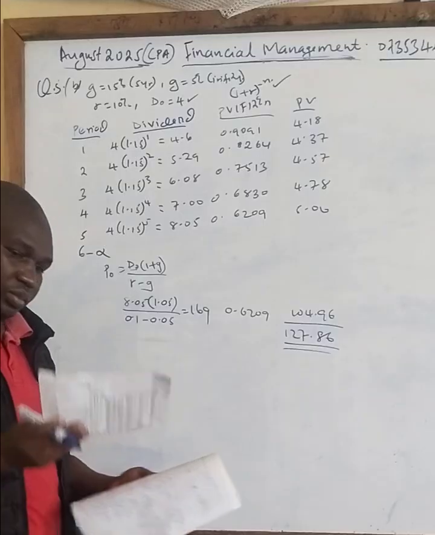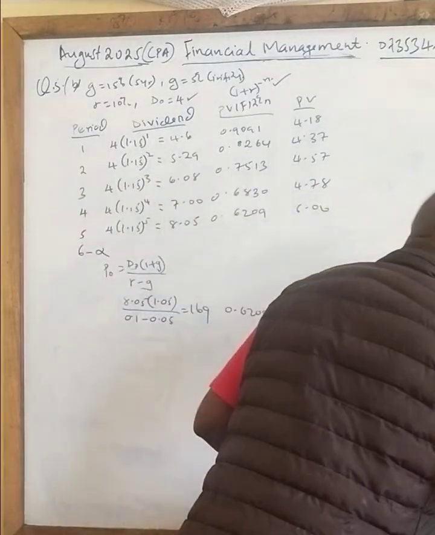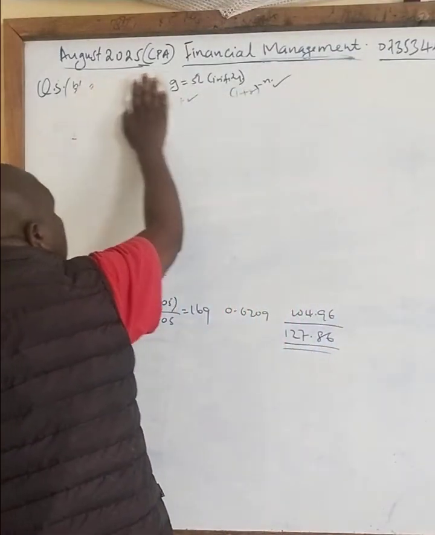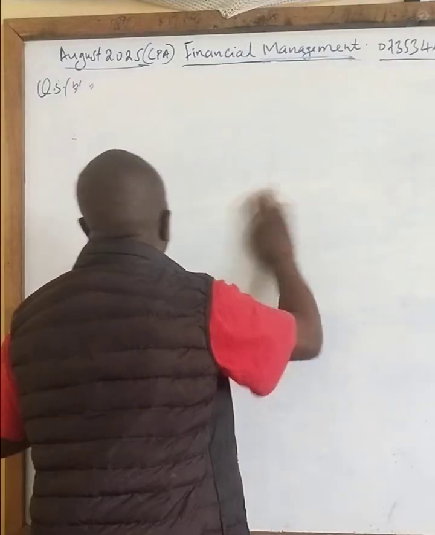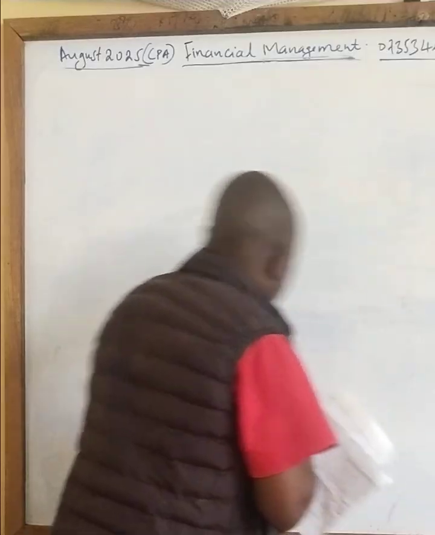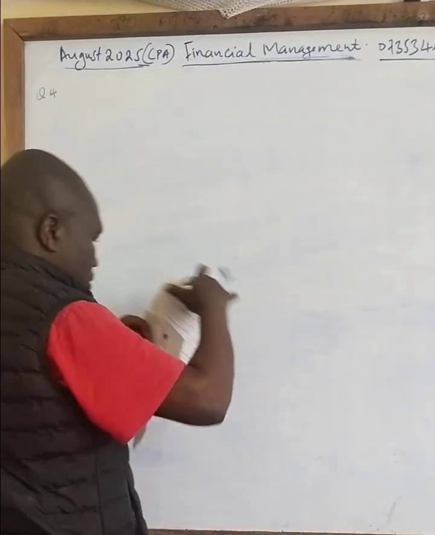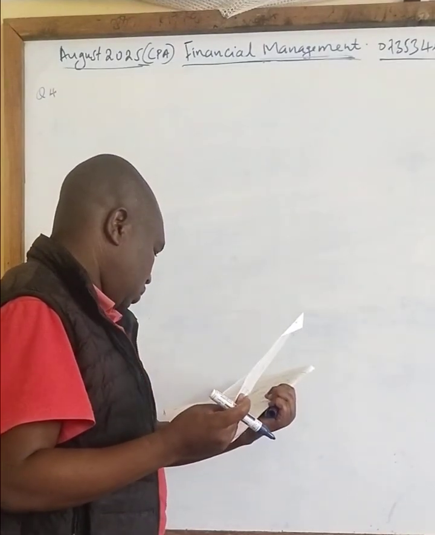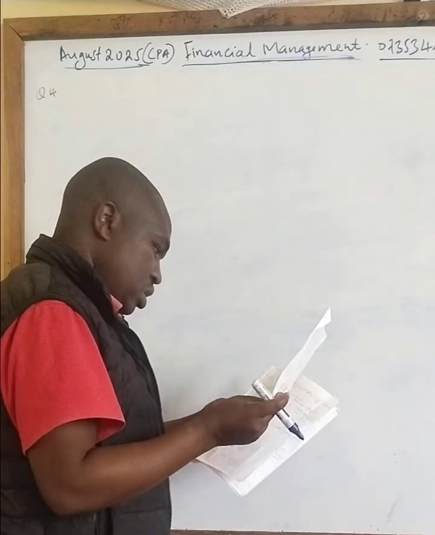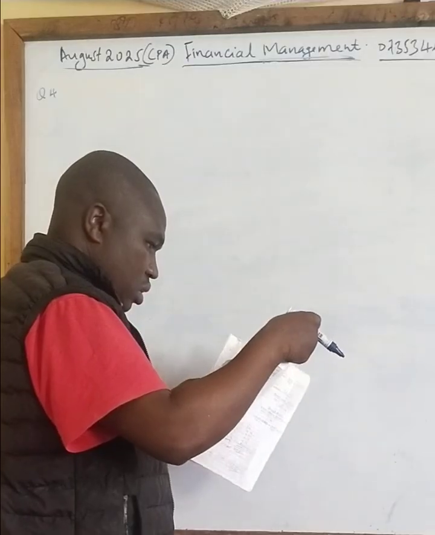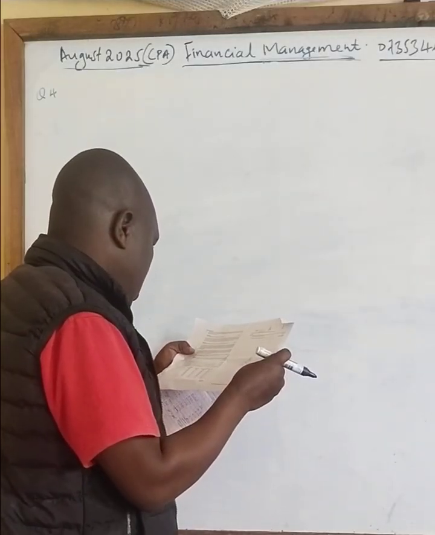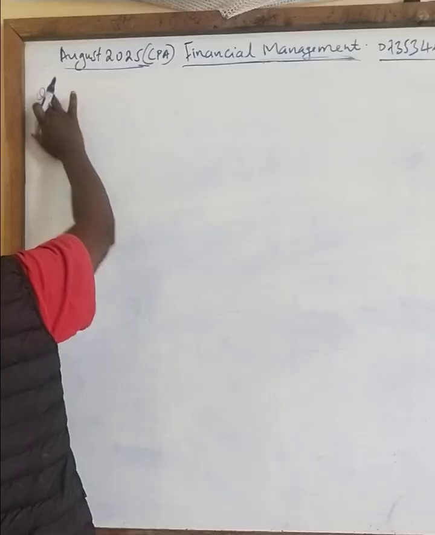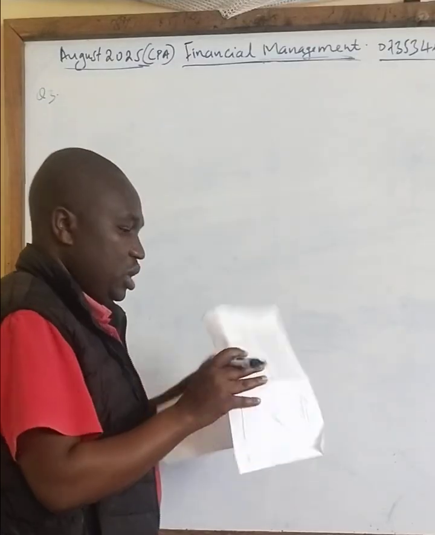We go to question 4. Oh, sorry, this is question 3, sorry. The one I've just done was question 4, sorry. So I go to question 3.